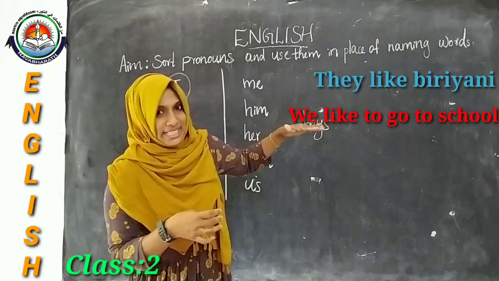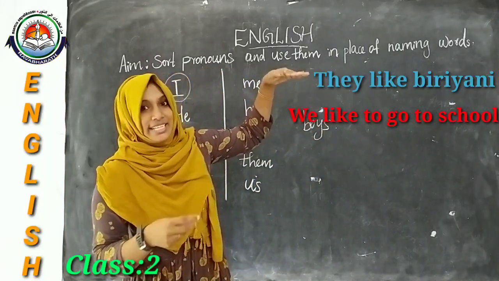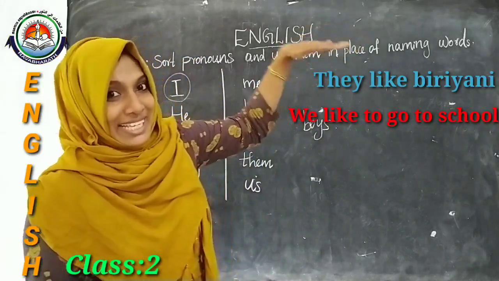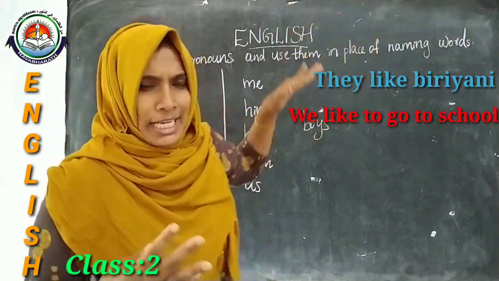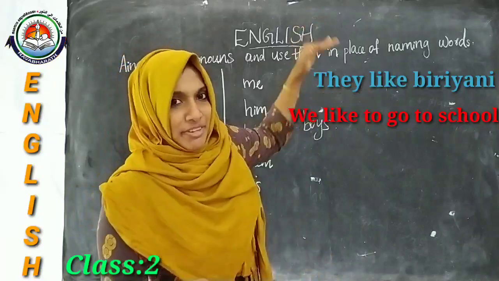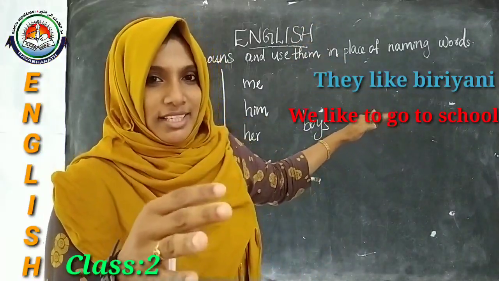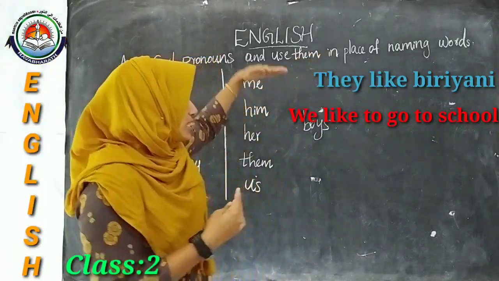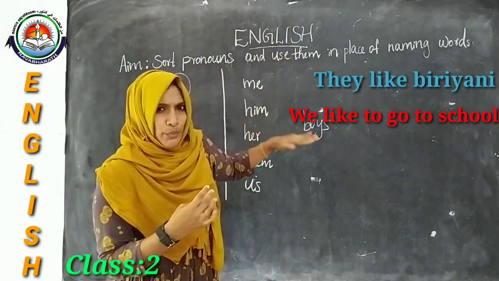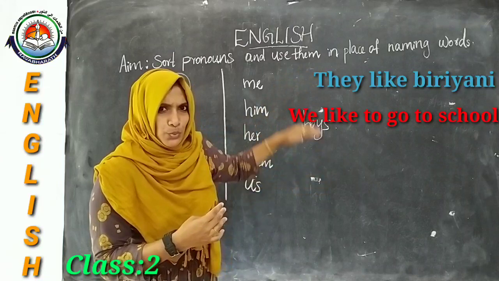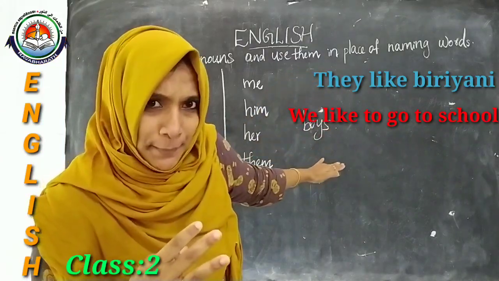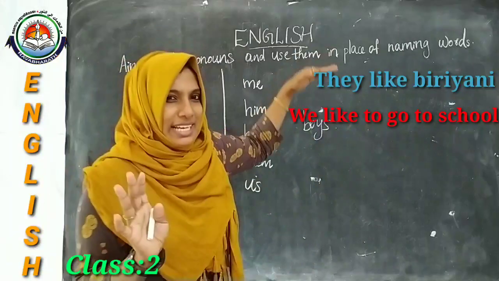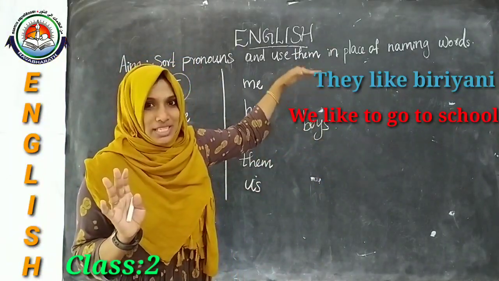So in these sentences, what are the sentences? About your parents, you may say they like biryani very much. Then what about your friend case? From the second sentence, we like to go to school. So here we used they and we. What about these two words? Is it a naming word? No, it is not a naming word. These are actually pronouns, right?